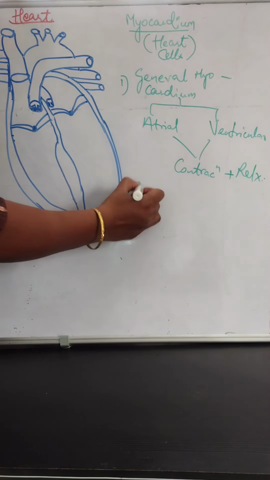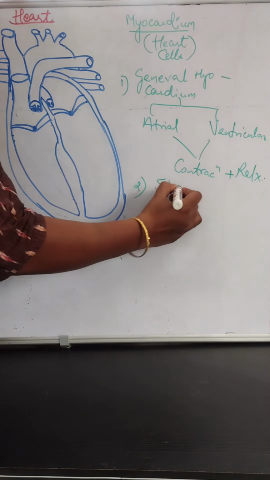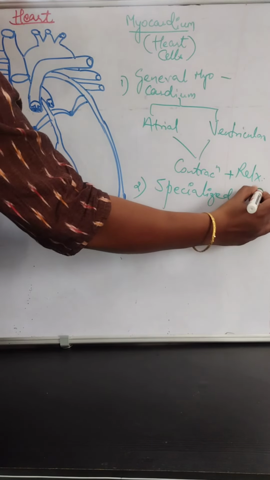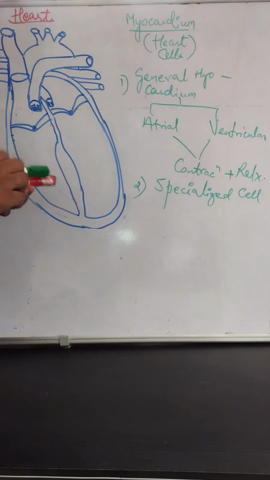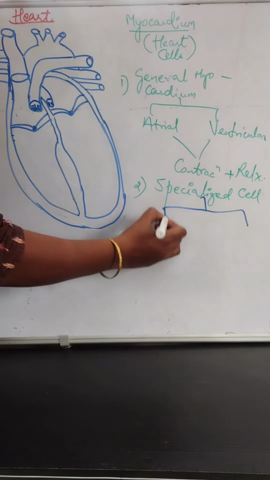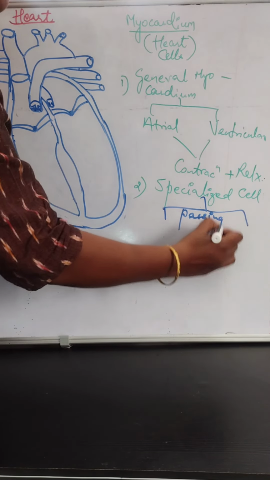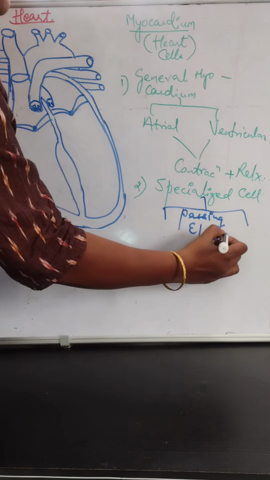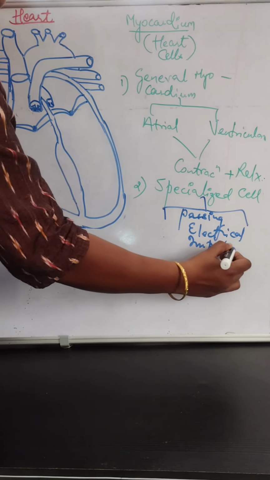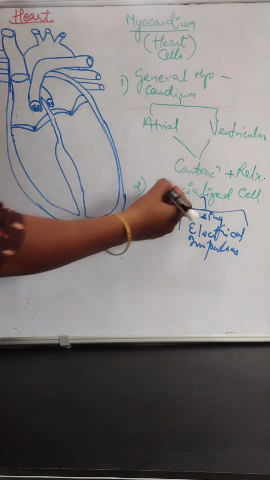When we come to the second category of myocardial cells, we can say that they are specialized myocardial cells. Specialized cells basically means that we have different types of cells responsible for passing electrical impulses. So, broadly speaking, for electrical impulses, we have different specialized cells.